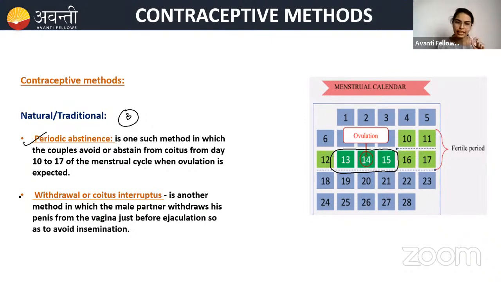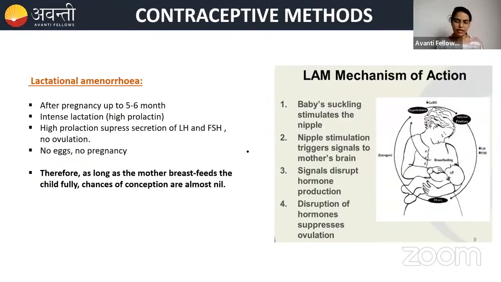Clear? The second point is withdrawal or coitus interruptus. When the couple is having sexual intercourse, the male has to withdraw his penis just before ejaculation. He should not ejaculate inside the vagina, but take out his penis and ejaculate outside. This is called the withdrawal method. Withdrawal and periodic abstinence are natural methods. Another one is lactational amenorrhea. We have talked about this.